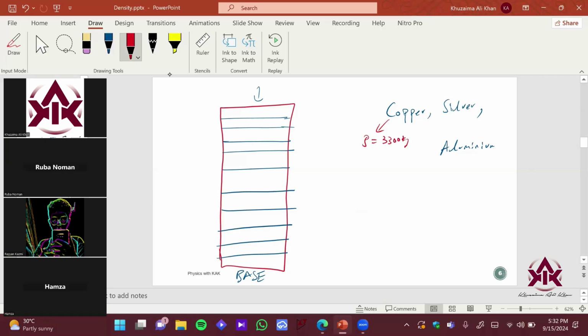3,300 kilogram per meter cube. Let's say this is the density, and let's say silver has a density of 1100. These are rough estimated values, not exact. I'm giving an example over here. Let's say aluminum has a density of 800 kilogram per meter cube. So which material is most suitable for a strong structure of the building?